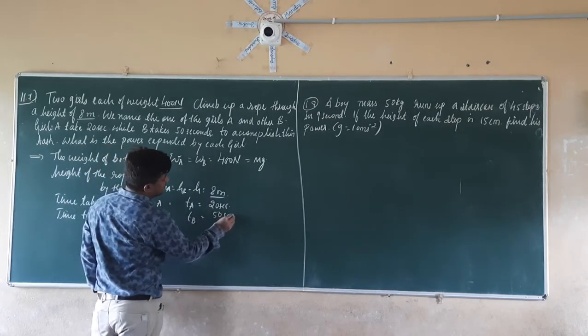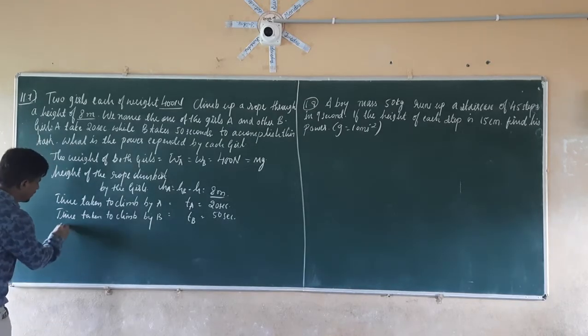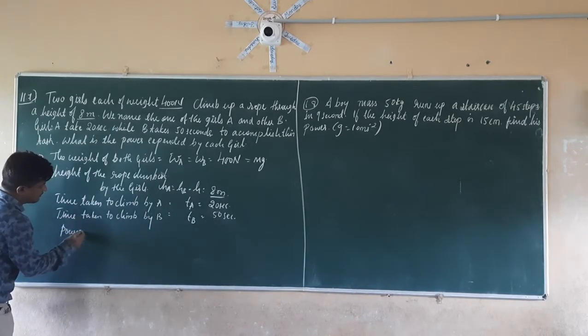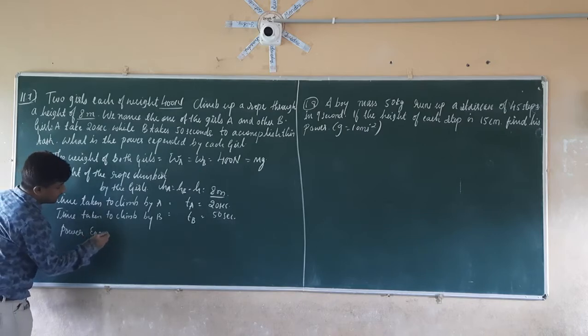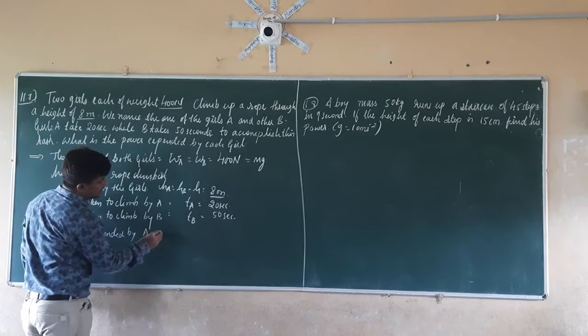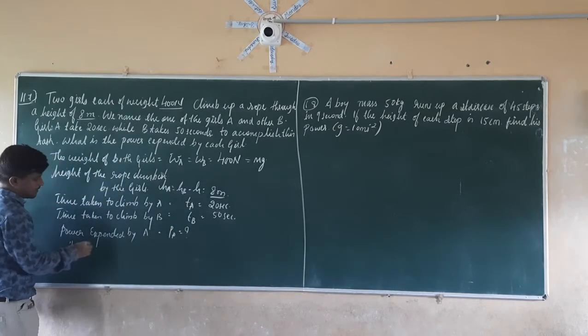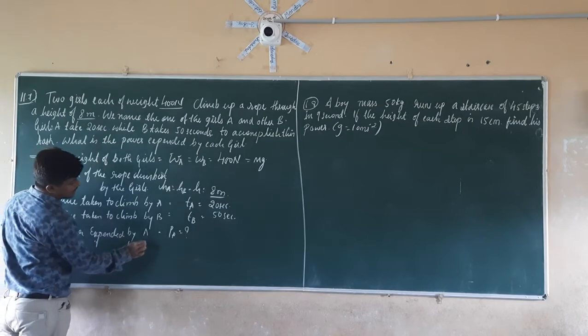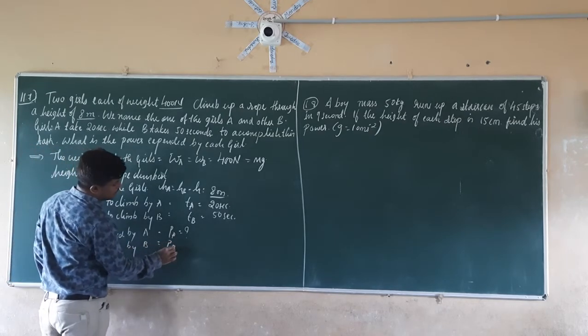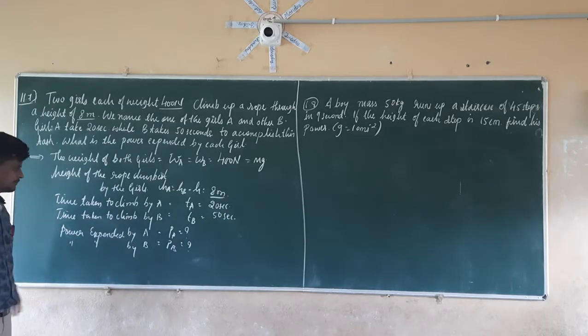She is taking 50 seconds. Therefore, the power expended by girl A is PA, which is equal to question mark. In the same manner, the power expended by girl B is PB, which is equal to question mark. So we have to calculate both of those.